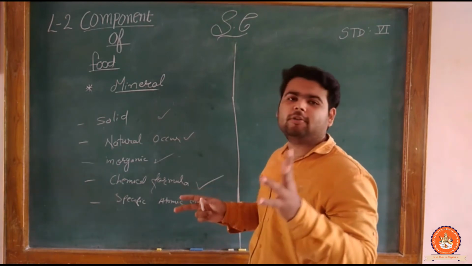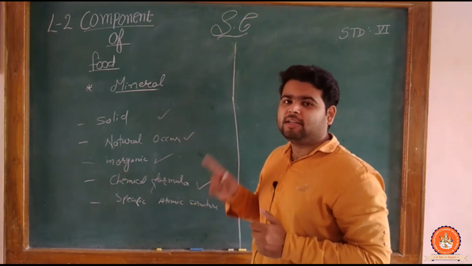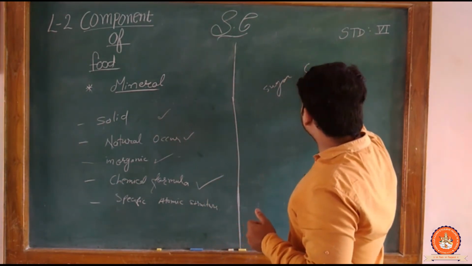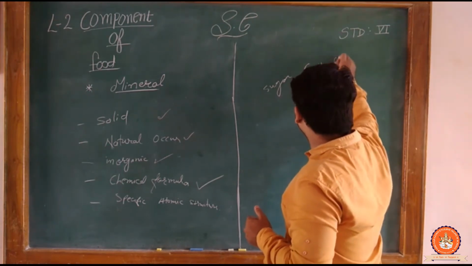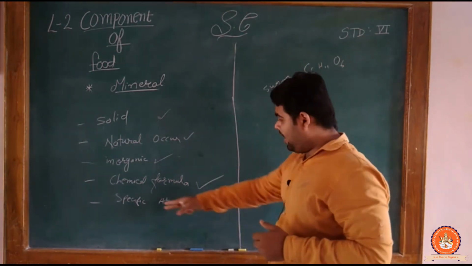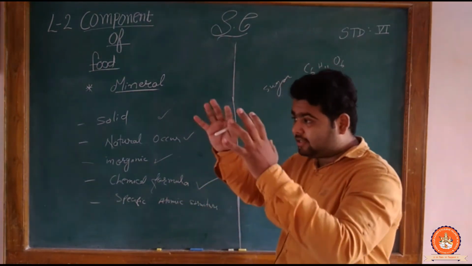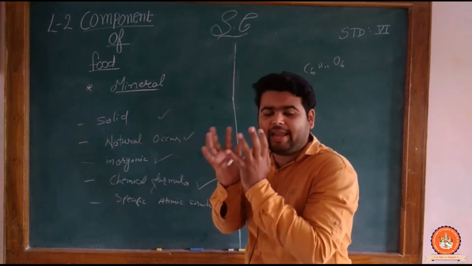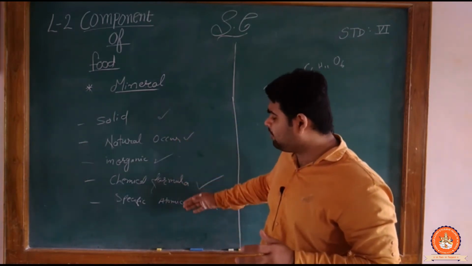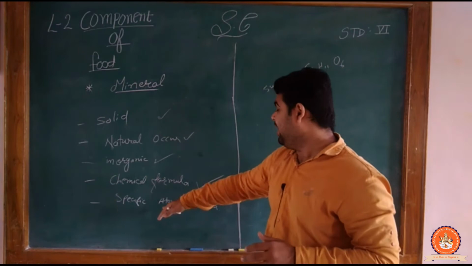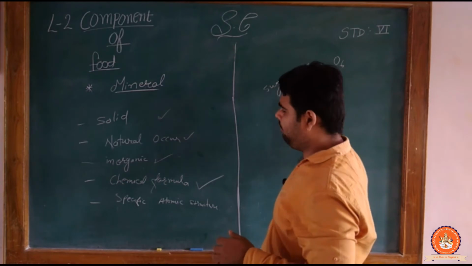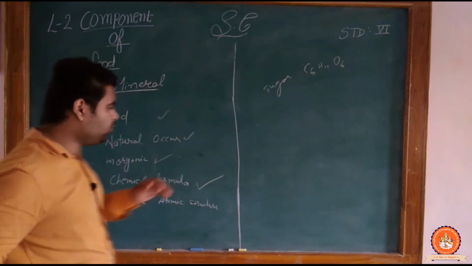Like if you are thinking about the chemical formula of sugar, then what is it? C6H11O6. Clear? Sugar की chemical formula क्या है? C6H11O6. Clear? So we can say sucrose. And specific atomic structure means their structure is going to be fixed and specific, unique, मतलब जो ऐसा ही structure है. And all these portions you can understand at a further level: what is atomic structure, what is atom, what is chemical formula. Chemical formula, this is one type of word. Clear? So if you want to write, it is good for the information.